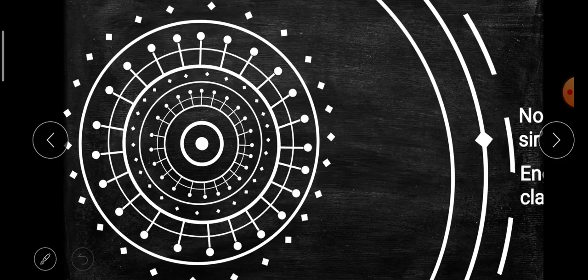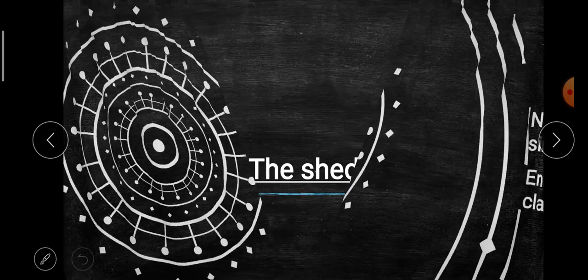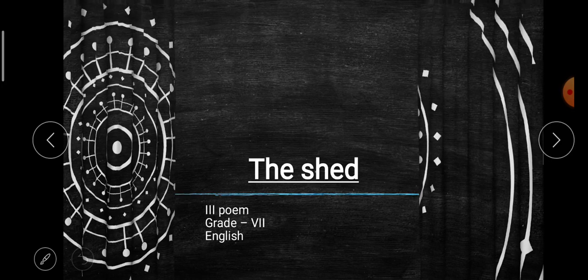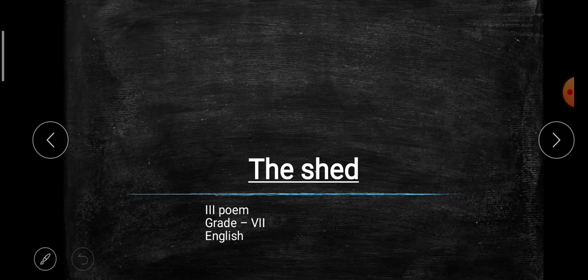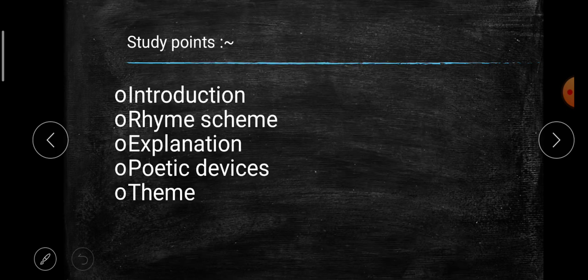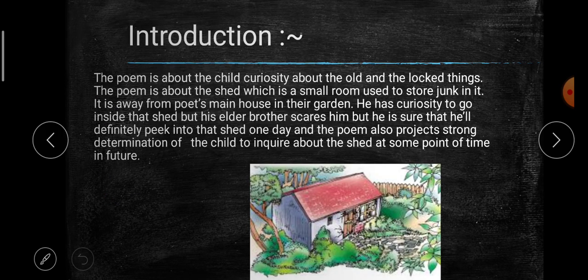Today we'll study the third poem of grade 7, whose title is The Shed. This poem is composed by Frank Flynn. The study points of the poem are introduction, rhyme scheme, explanation, poetic devices, and at last the theme of the poem. So we'll start with the introduction.